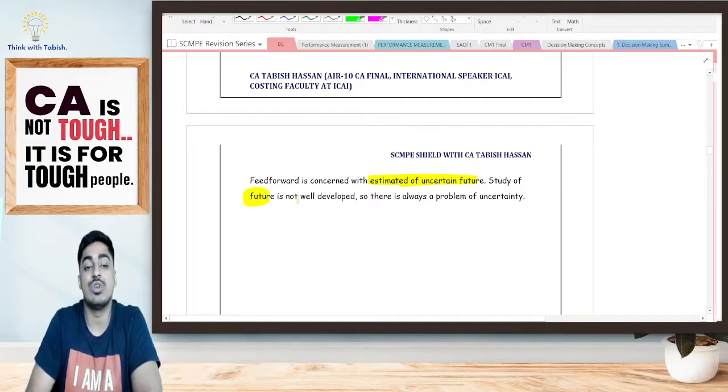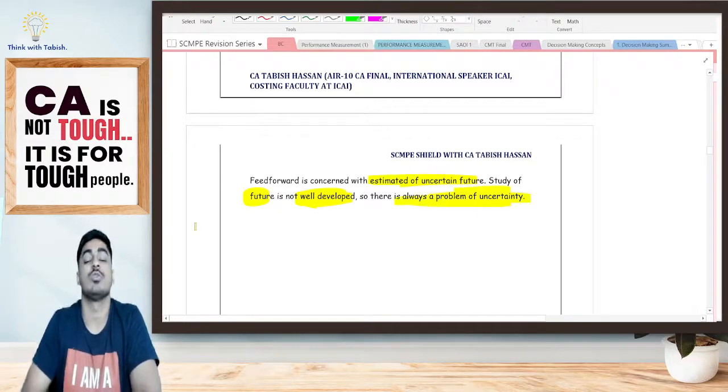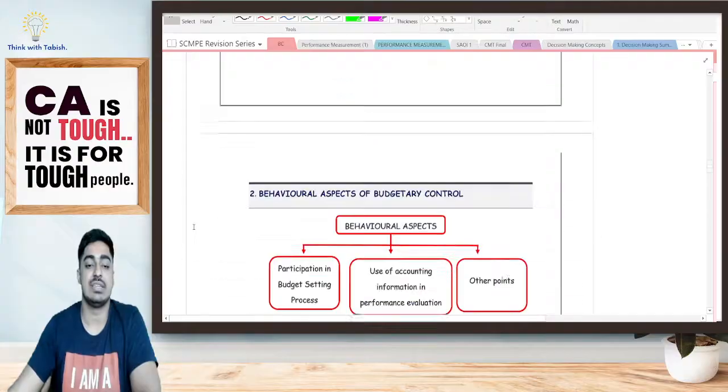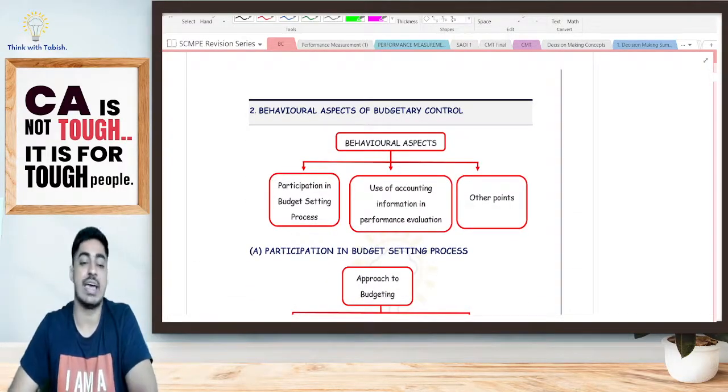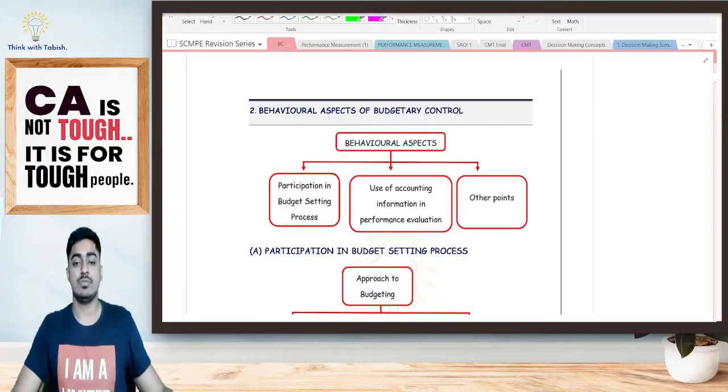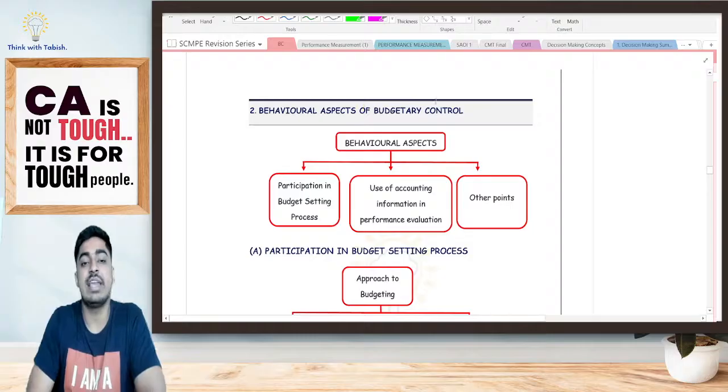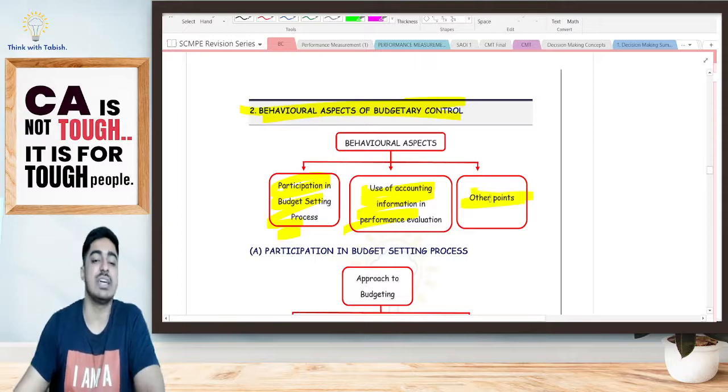Study of future is not well developed, so there is always a problem of uncertainty. Is it clear, everyone? Yes, so with this we've finished the first concept, feedback as well as feed-forward control. Next, going to the second concept, students, which is behavioral aspects of budgetary control. 3 points are there: participation in budget setting, use of accounting information, as well as other points.